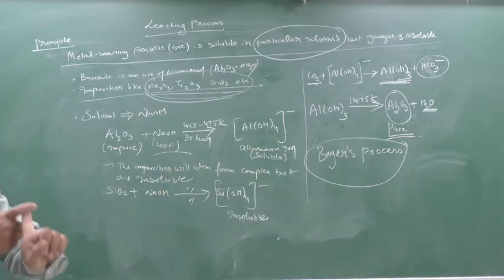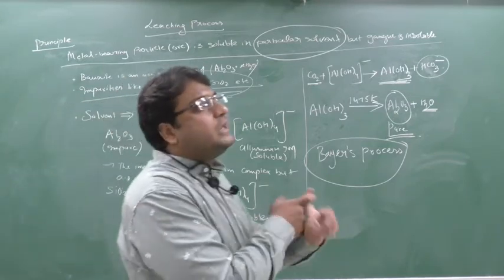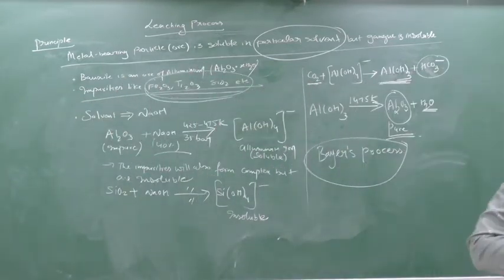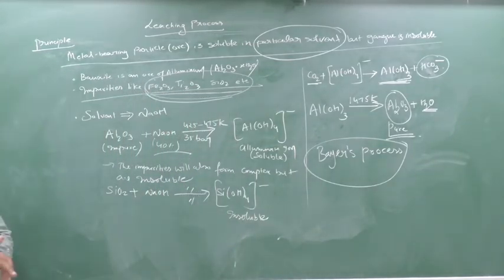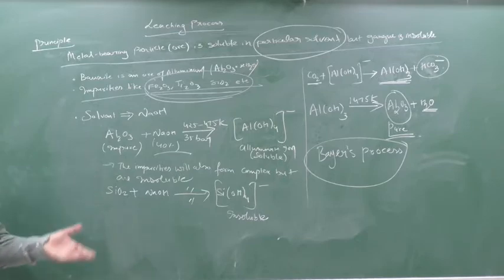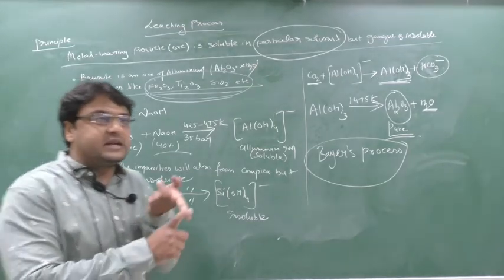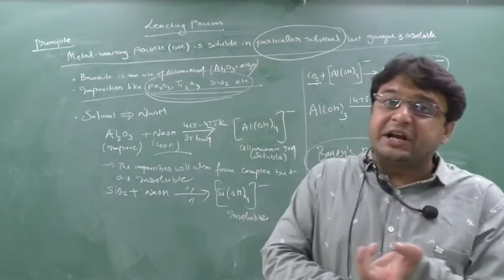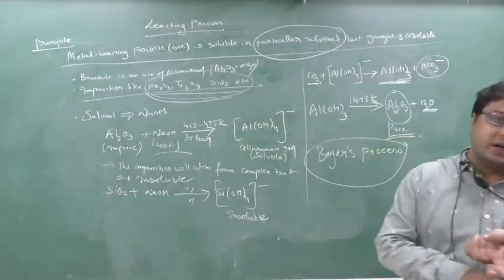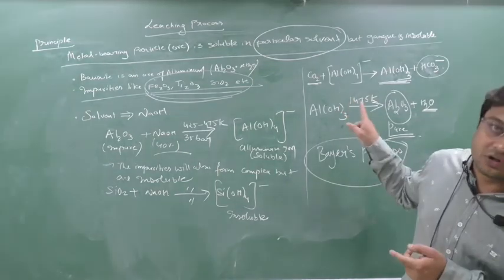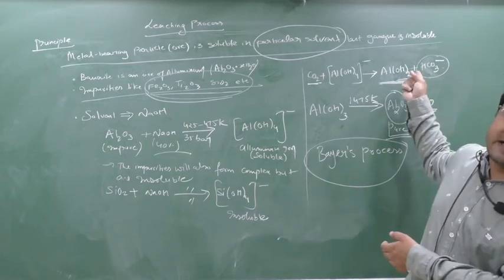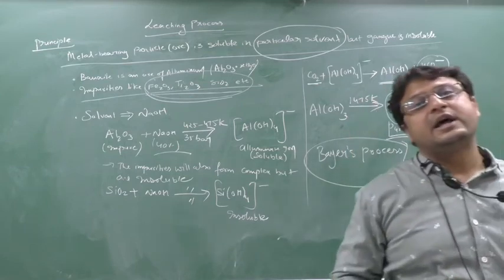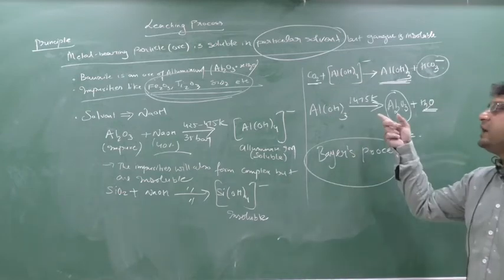Three steps. First step, convert impure alumina to aluminium hydroxide using sodium hydroxide at 475 Kelvin temperature and 35 bar pressure. After that, the aluminum hydroxide is a soluble complex and the remaining impurities, metal hydroxides, will be insoluble. So the soluble complex is agitated, that means mixed, with carbon dioxide. During that process we will obtain aluminum hydroxide. Now that aluminum hydroxide will be insoluble and the carbonic acid will be soluble, as carbonate ion and bicarbonate ion. So they take that insoluble aluminum hydroxide and heat it, that means decompose it at 1475 Kelvin.